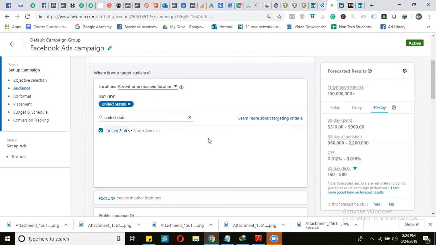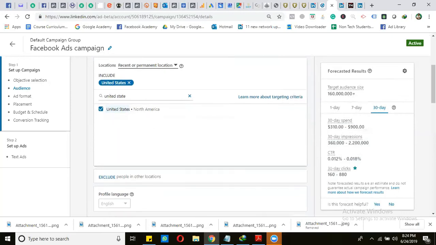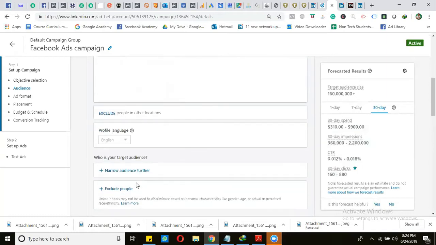If we have too low an audience, then our ad will not run, and a message will appear that the audience is too narrow. So we need to target an audience that is as broad as possible while still fitting our expected audience. After selecting the country, the next thing is selecting the language. If we are targeting people who speak a language other than English, we can target the language here.